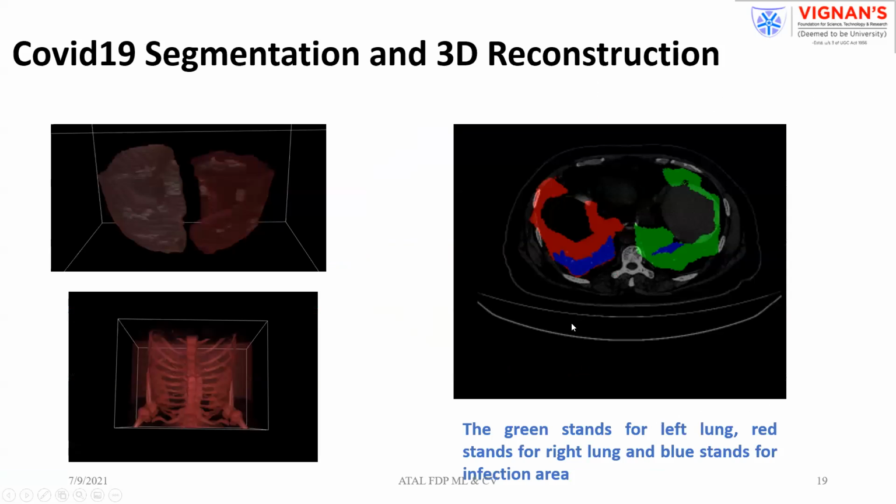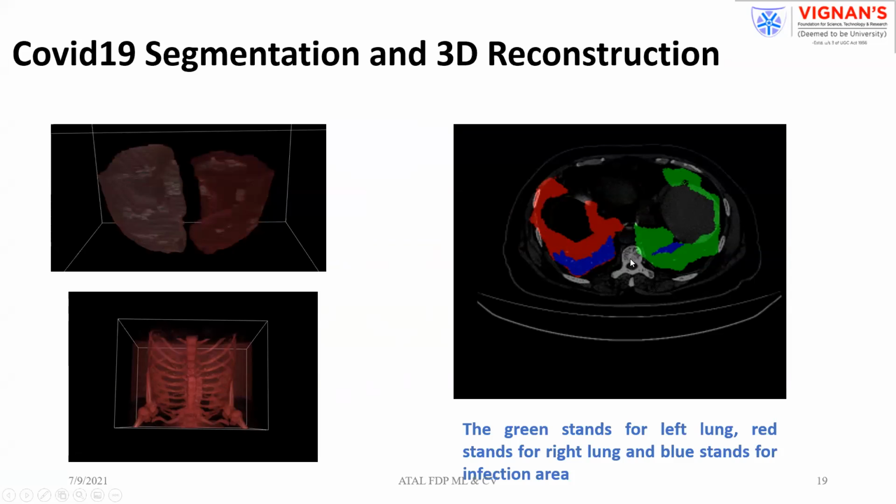Even during COVID-19, this 3D reconstruction played a key role in detecting the infection in the lungs. If you see, this is the lungs in all the modalities, not only CT, MRI, even in X-ray it played a key role by combining the different views of X-rays to create the 3D. Now see, this is the CT modality, where you have the left lung as well as the right lung. How you can detect the infection. Here blue stands for the infected area, green stands for the